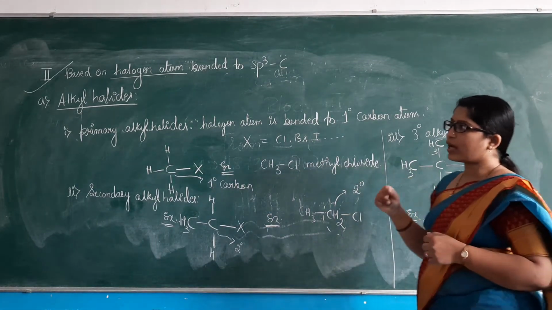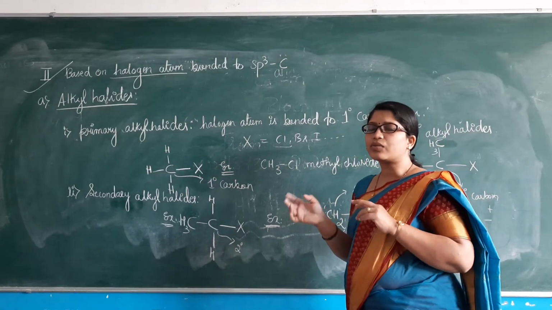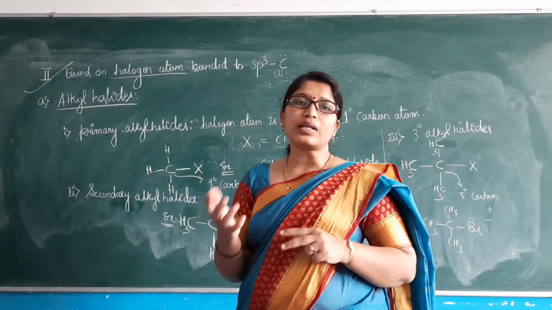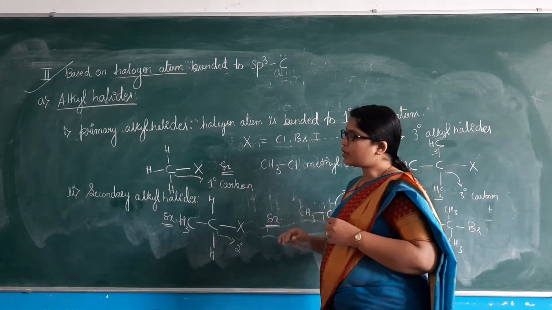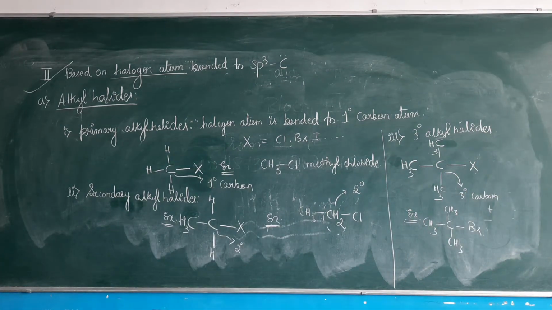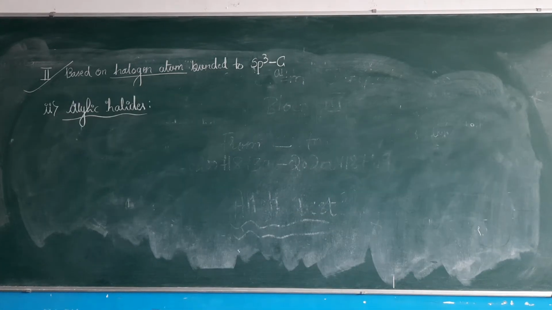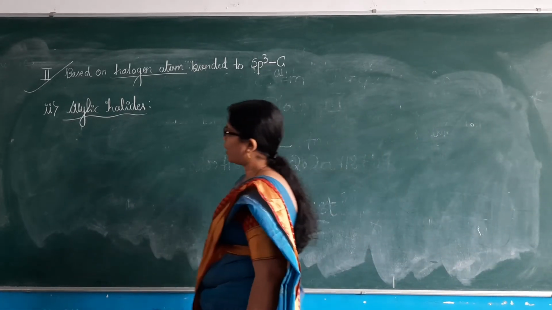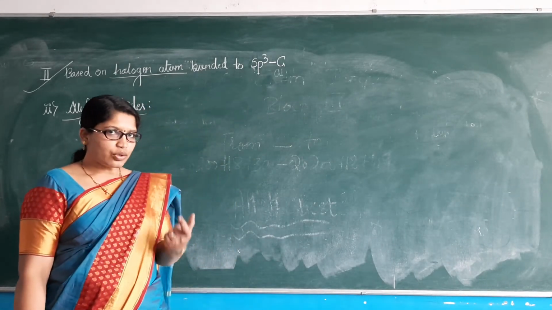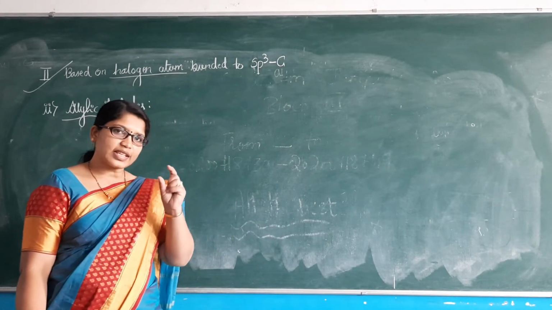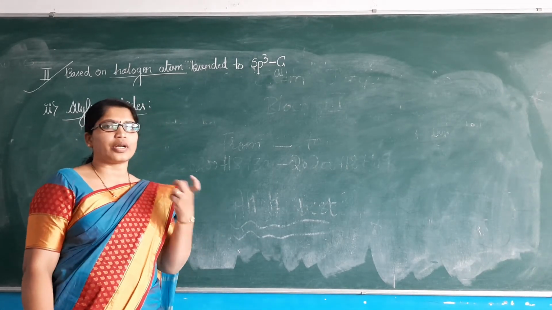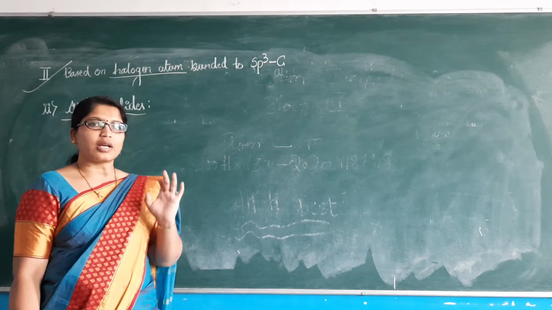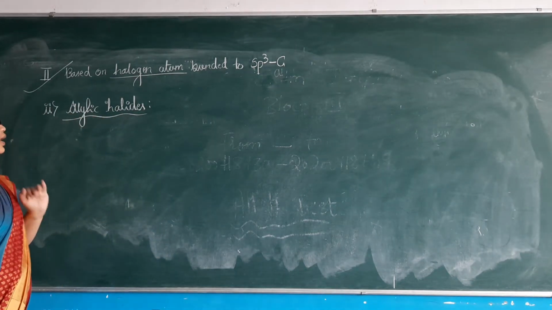Now we need to understand the next one, allylic halides. So what do you mean by allylic halides? We have to understand. Do copy this. We move to the next. So moving to the next one, allylic halides. How to define this one? The halogen atom is directly bonded to an sp3 hybridized carbon, and that sp3 hybridized carbon is in turn bonded to a carbon-carbon double bond. That type of compound is referred to as an allylic halide.